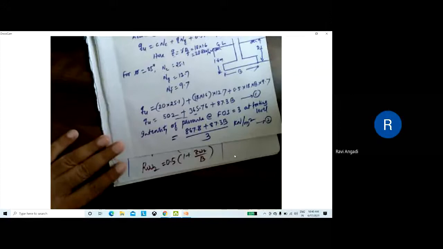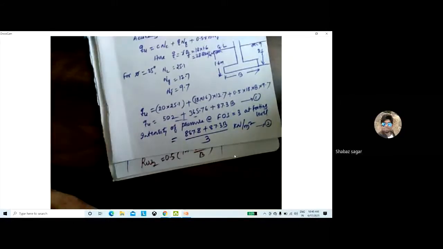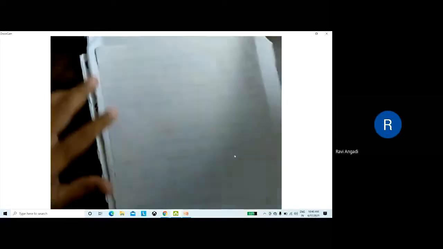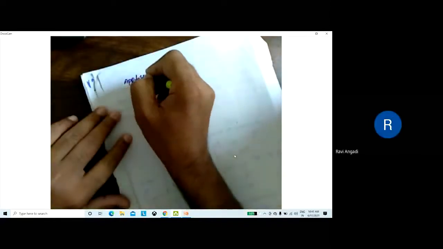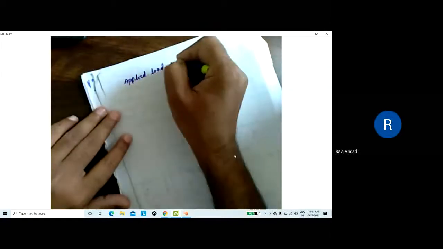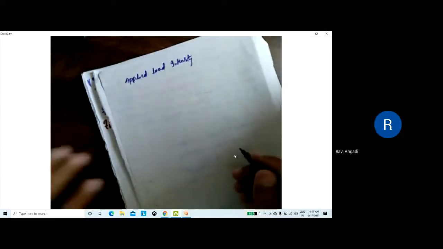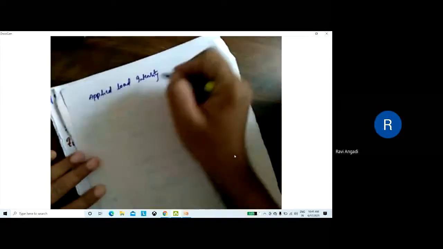Is it over? No, sir, we are writing. Okay. Next, the load is given. How much load is given? Applied load? 750, sir. Applied load intensity. How much is it given? Intensity 750. 750 kilonewton. Is it kilonewton per meter?